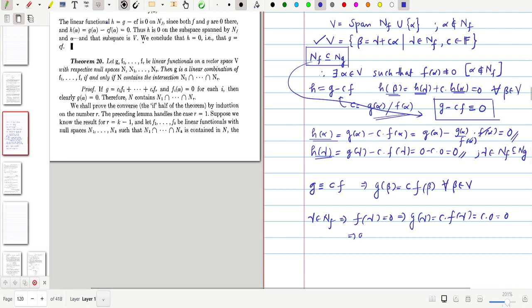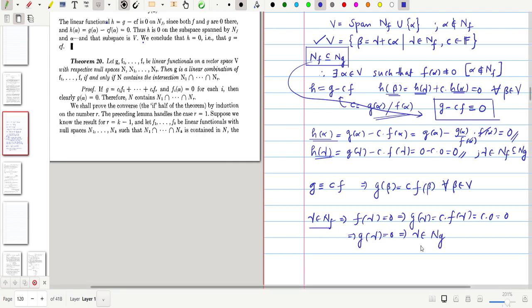This implies G of gamma is 0, that implies gamma belongs to NG. So whenever gamma belongs to NF, then gamma belongs to NG. This shows that NF is contained in NG.